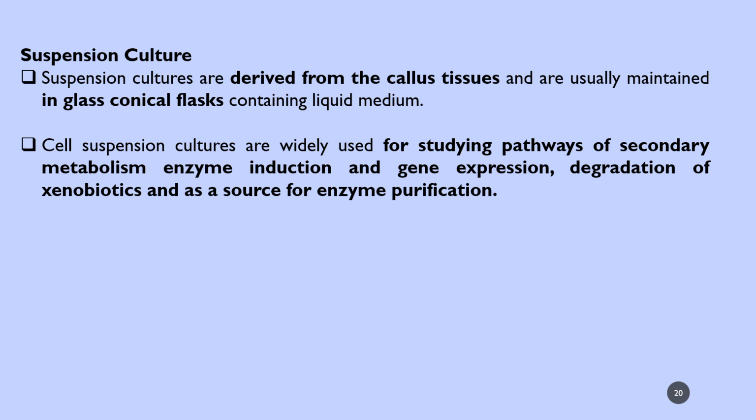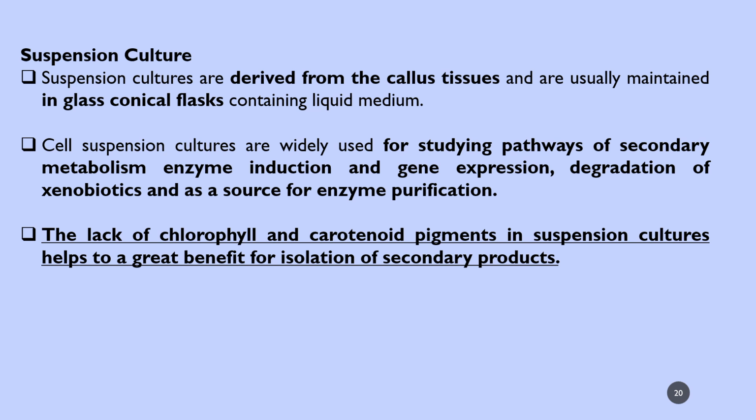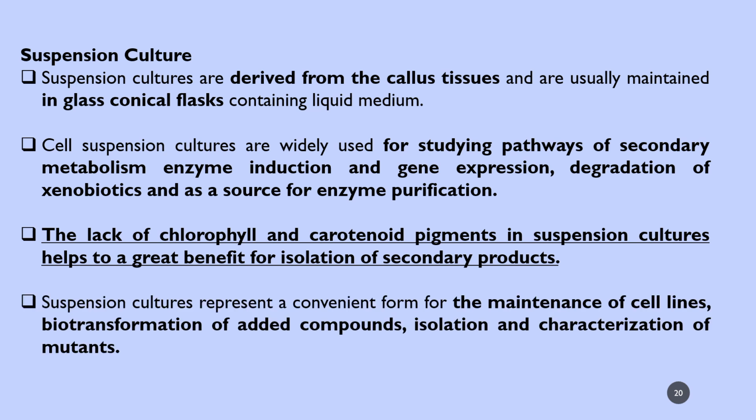Cell suspension cultures are widely used for studying pathways of secondary metabolism, enzyme induction and gene expression, degradation of xenobiotics, and as a source of enzyme purification. The lack of chlorophyll and carotenoid pigment in suspension culture is of great benefit for isolation of secondary products.